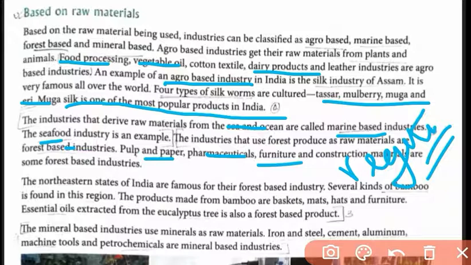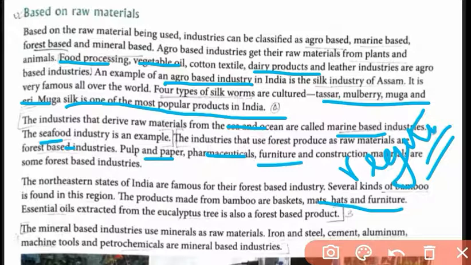The northeastern states of India are very famous for forest based industry. Several kinds of bamboo are found in this region, and the products made from bamboo are baskets, mats, hats and furniture.